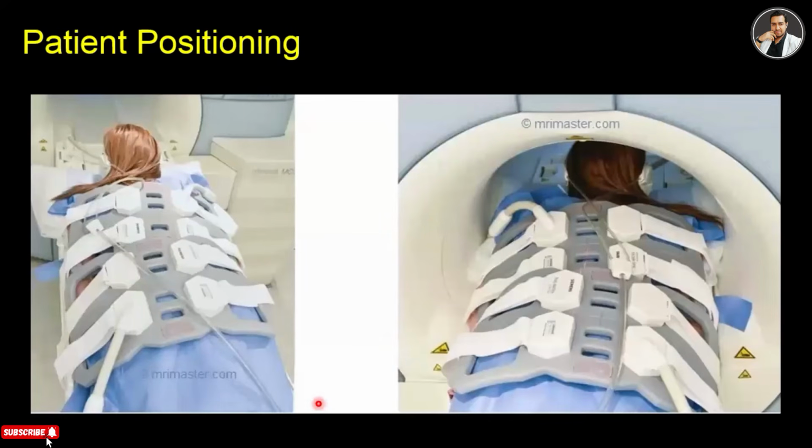And this is the patient lying in prone position, head entering the gantry first, with the body coil placed over the bed and tightened with the strap.